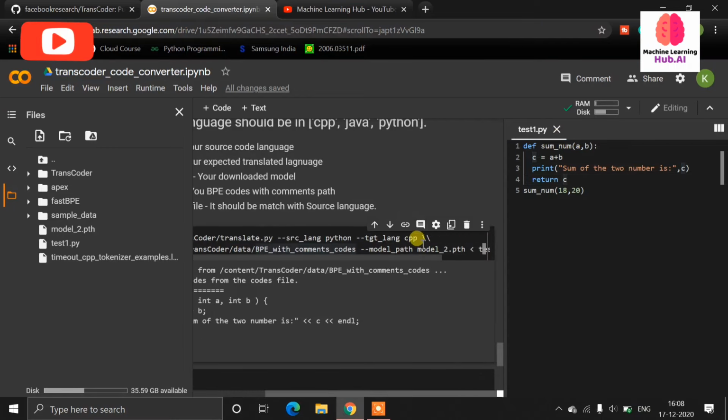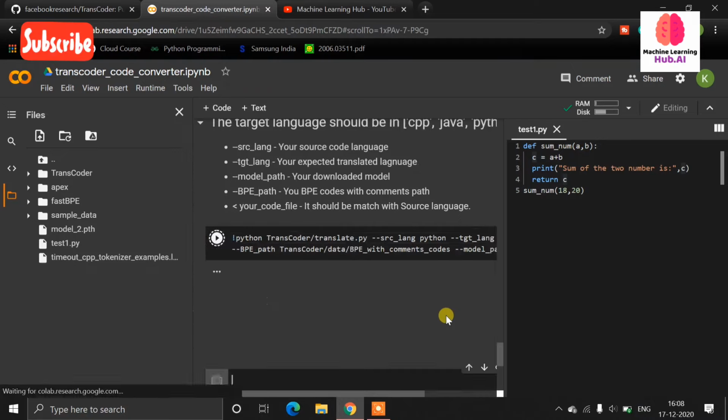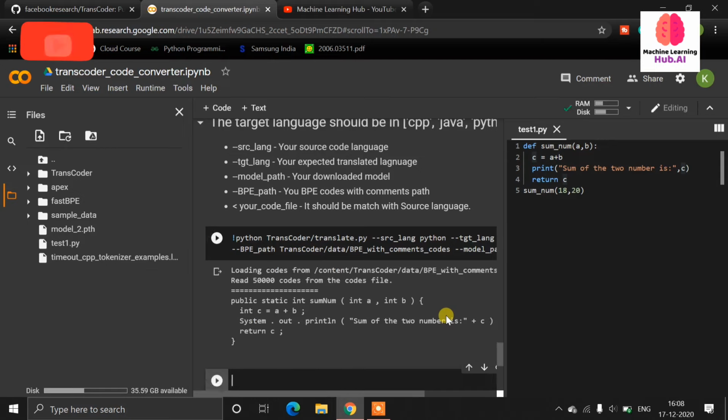Now let's check for Java. Instead of CPP I am using java, and press run once again. So guys, how is it actually doing this? In the training data, it is using GeeksforGeeks and lots of website code. They are using lots of code in the training.